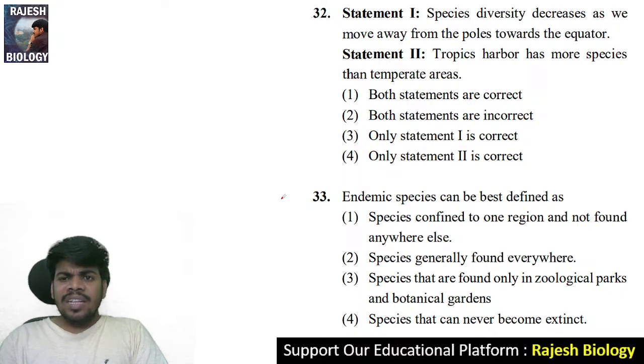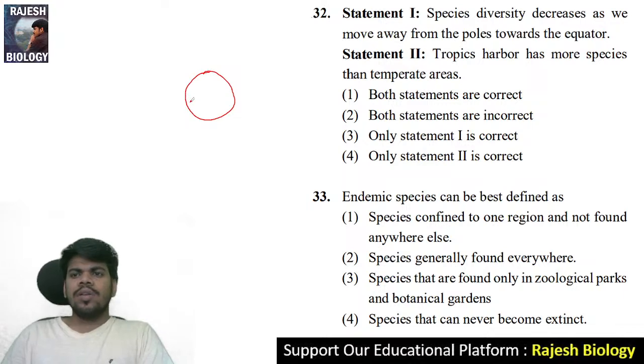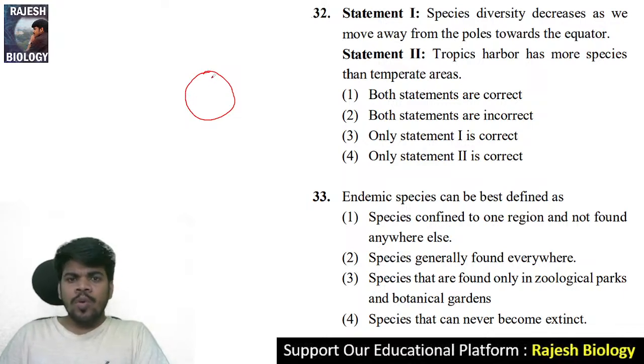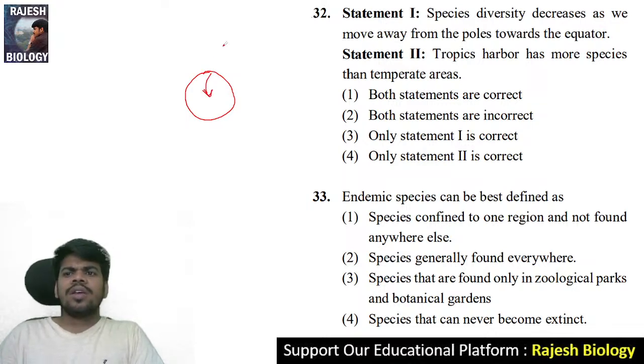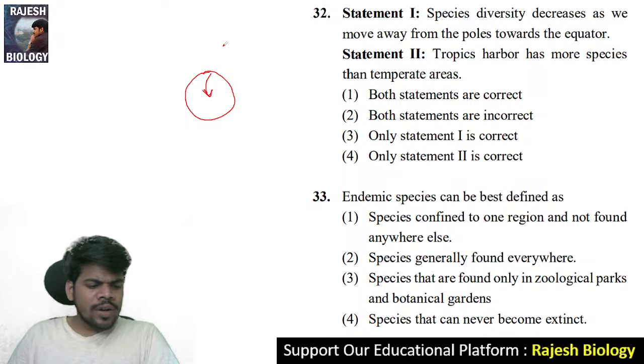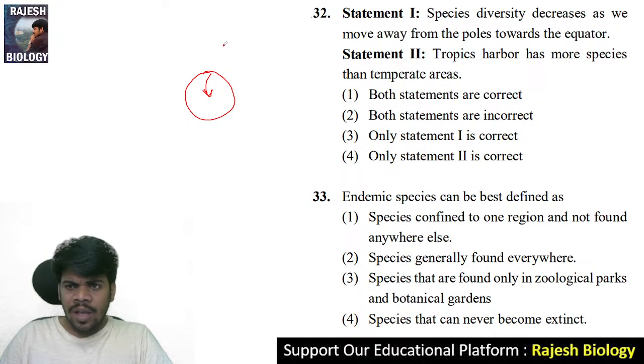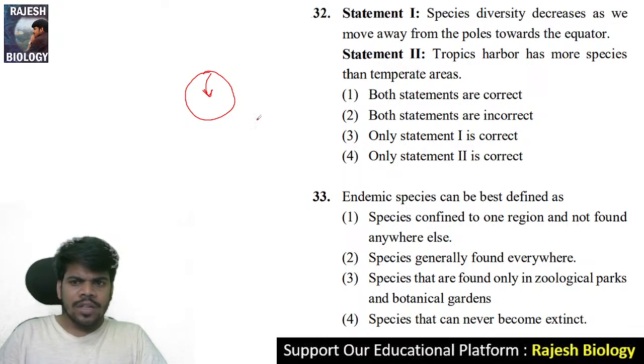Species diversity decreases as we move away from the poles towards the equator. Actually, statement 1 is wrong. Tropics harbor more species than the temperate areas. That is correct. So the right answer is 4. Only statement 2 is correct. Statement 1 is wrong.